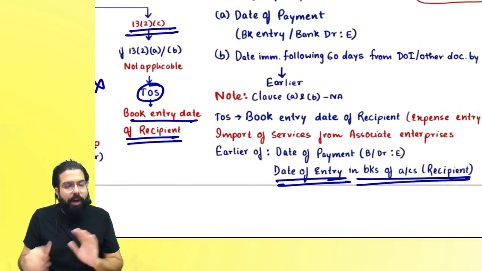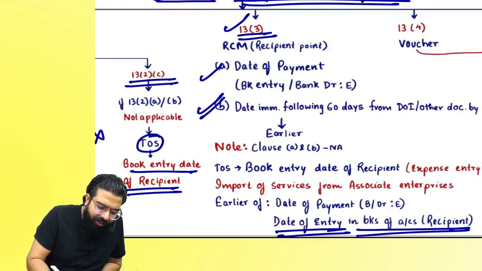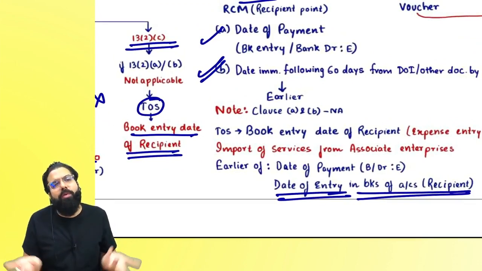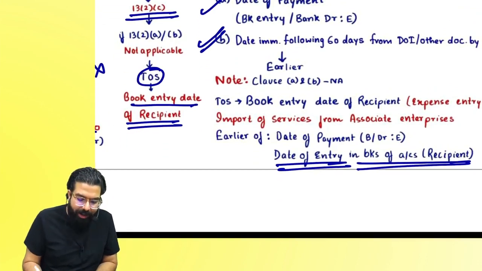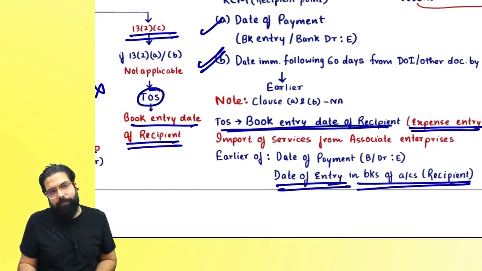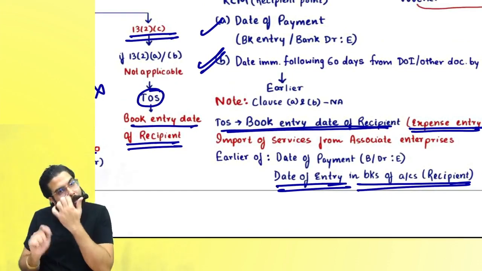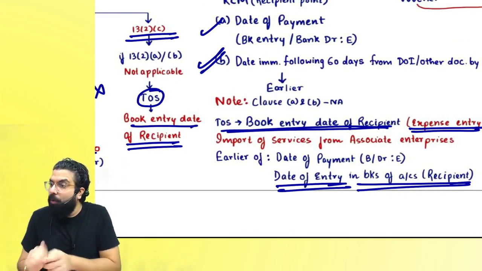Yes, everyone. Now, always remember, if section 13.3a, that is date of payment or 61st day, is not available, meaning basically the supplier did not give you the invoice, then how to calculate the 61st day from the date of invoice of the supplier? Then in that scenario, you can take the book entry date of the recipient as the time of supply. So if I have received the goods under reverse charge, in that scenario, my book entry date will be taken as my time of supply.